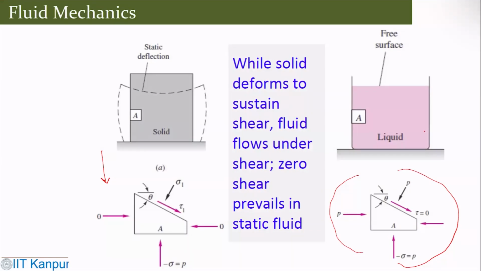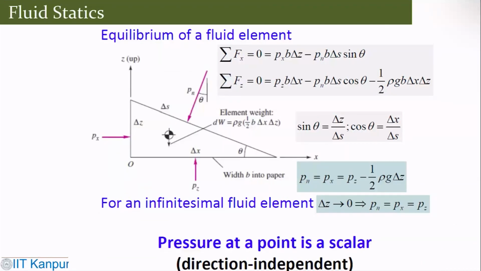Now, if we carry forward the same logic, we can derive the equation for fluid statics.